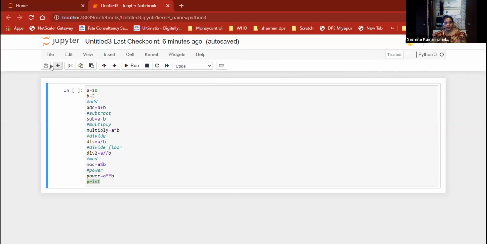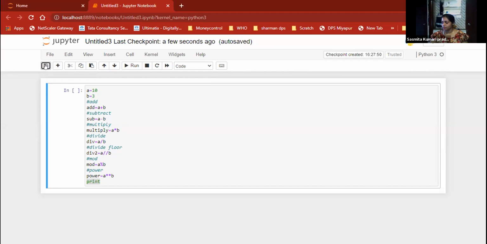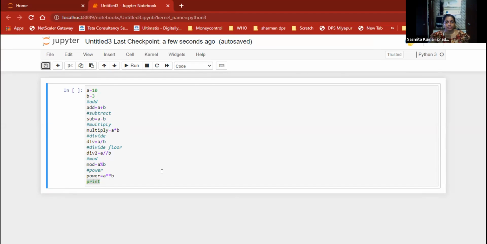Click save. And where will it save, ma'am? It will save in our Jupyter only.